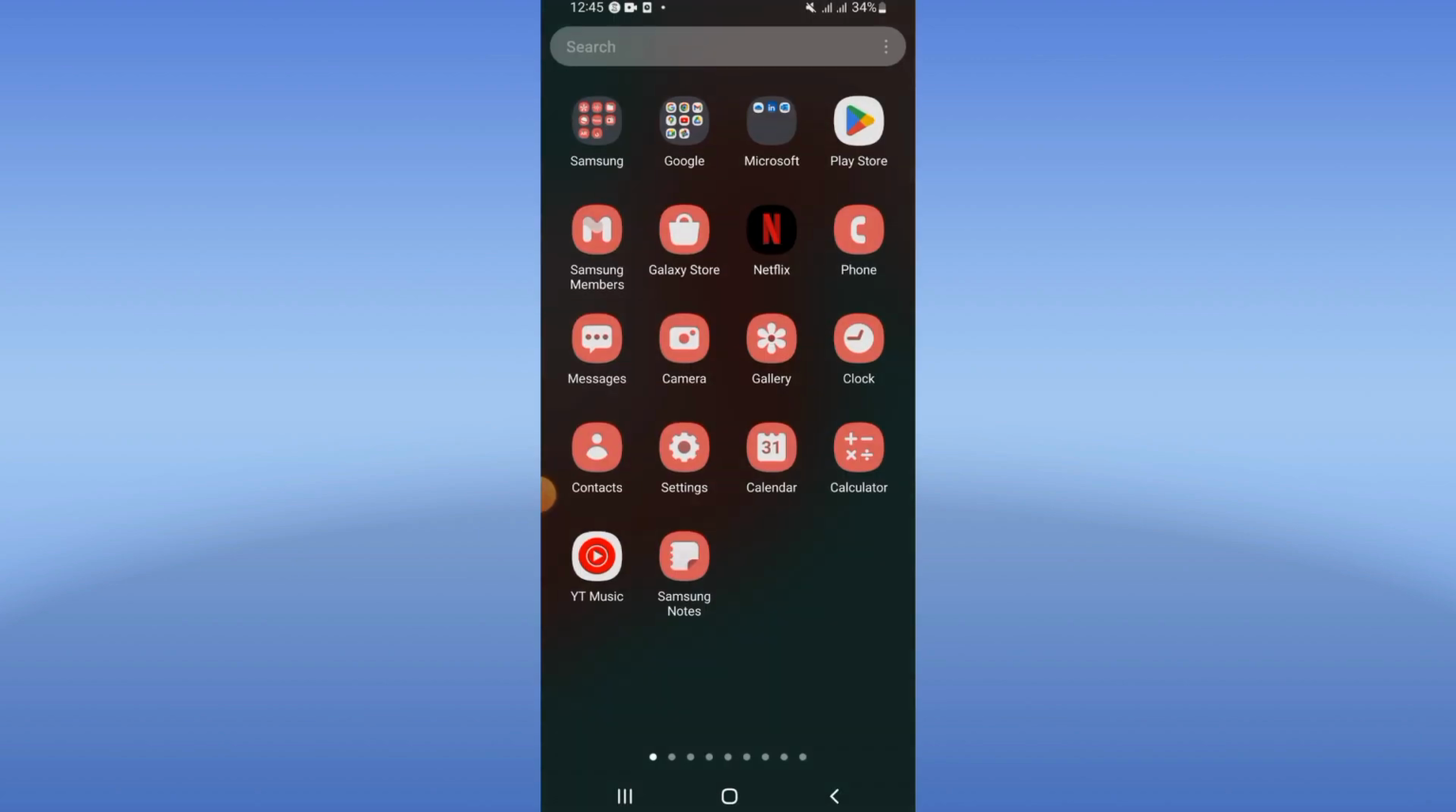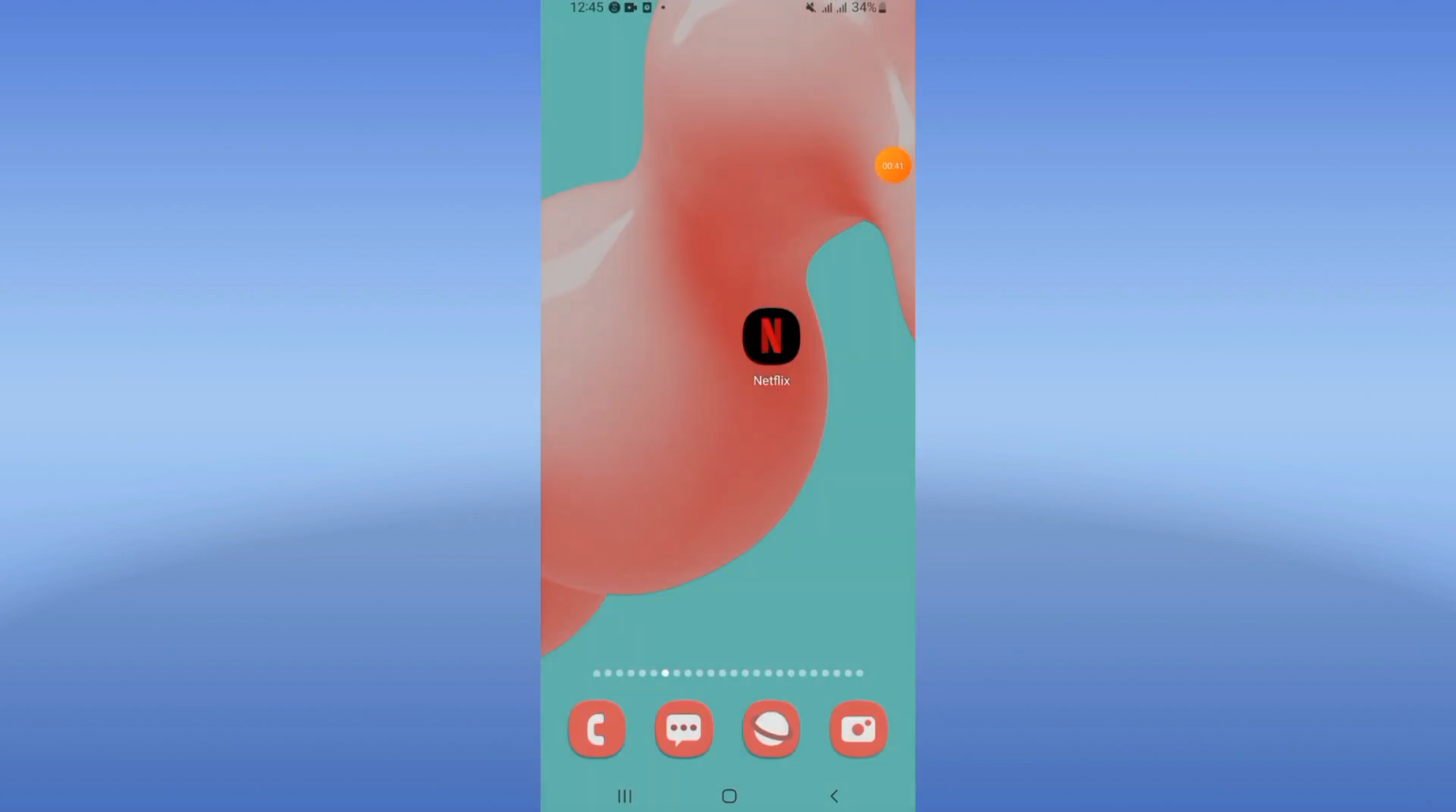Come right now to Play Store or App Store and update your Netflix, restart your device, and that's it.